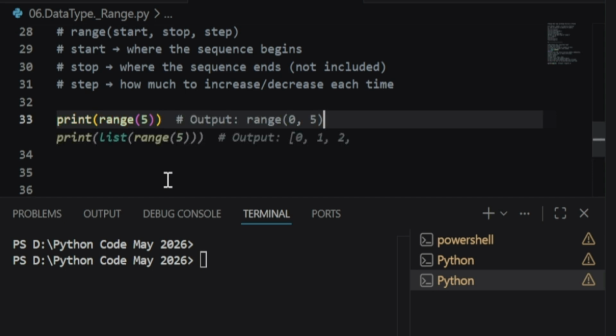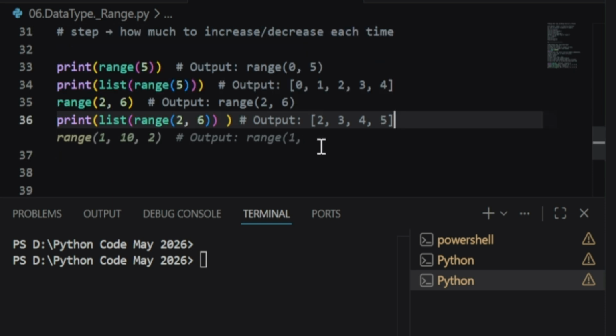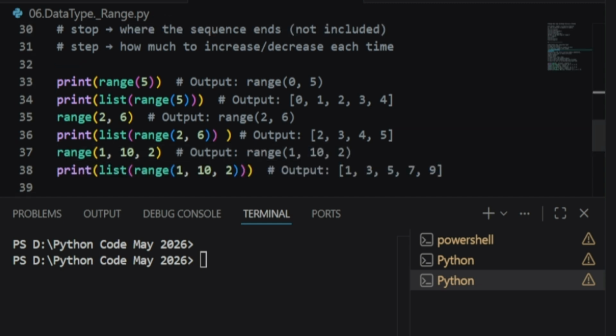If I print range(5), the output will be range(0, 5). If we print the list of range, it will give 0 to 4, excluding the 5. Then range(2, 6), start from 2 up to 6, it will print if we give a list. Then range(1, 10, 2), where the step will be 2. First it will print 1, then plus 2, it will be 3, and like this it will go on. So let's print the list of this range. Let's run the program and see the output.